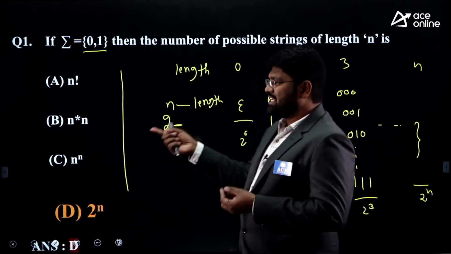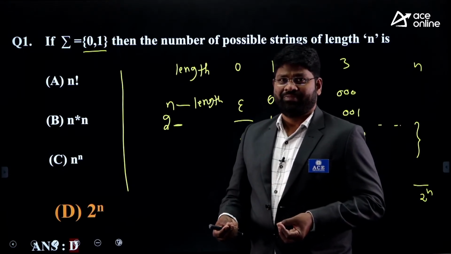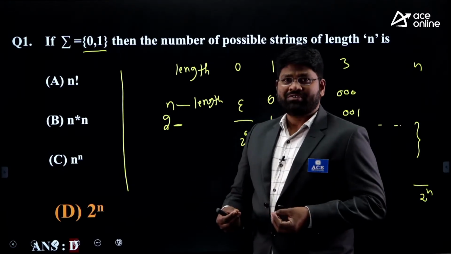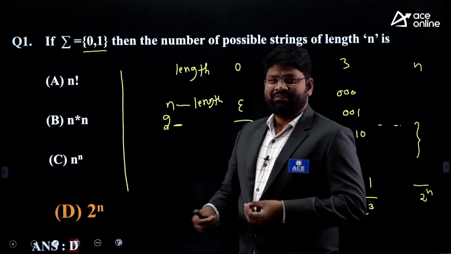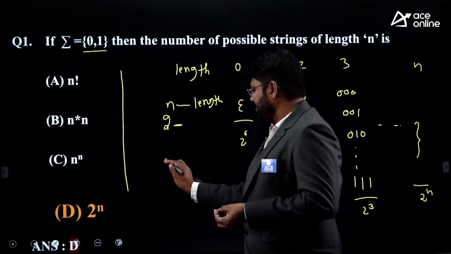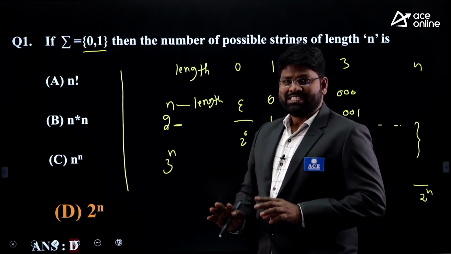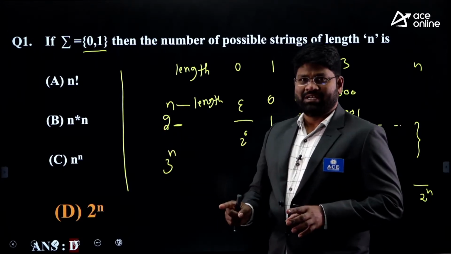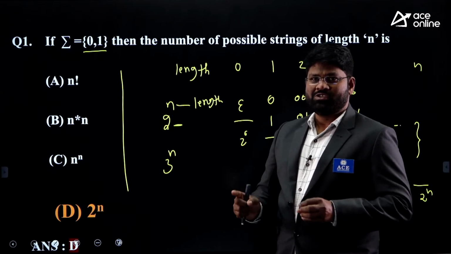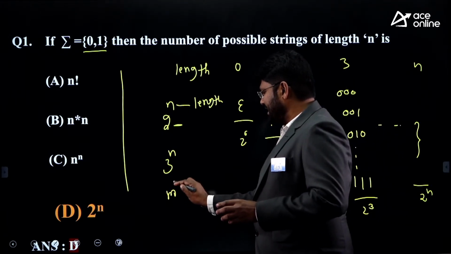Let's consider the sigma with more than 2 symbols. Let's say there are 3 symbols. Then how many strings can I have from this alphabet? If there are 3 symbols, you will put it as 3 power n, right? Similarly, if you go for the sigma with m number of symbols, how many strings of length n can you have? You can make it m power n.